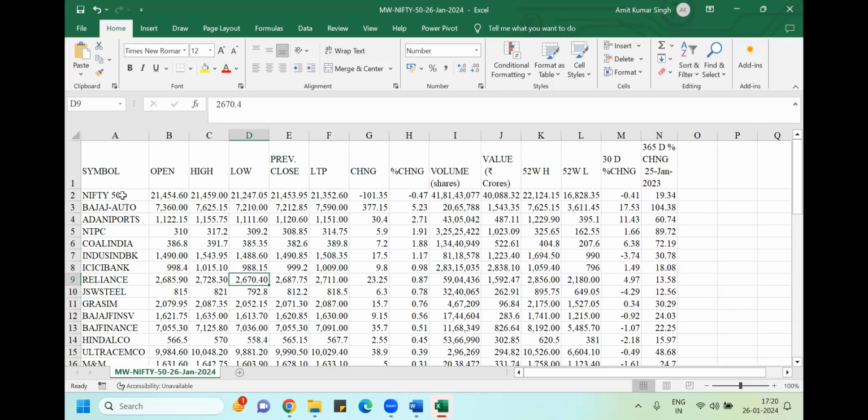So this is basically Nifty 50, the movement in Nifty 50: its opening, highest, lowest, close, last traded price, and what was the percentage change, how much it changed. So it fell by 101.35. How many shares' volume got traded there? What was the value in crore? The 52-week high of Nifty and the 52-week low of Nifty are there as well.